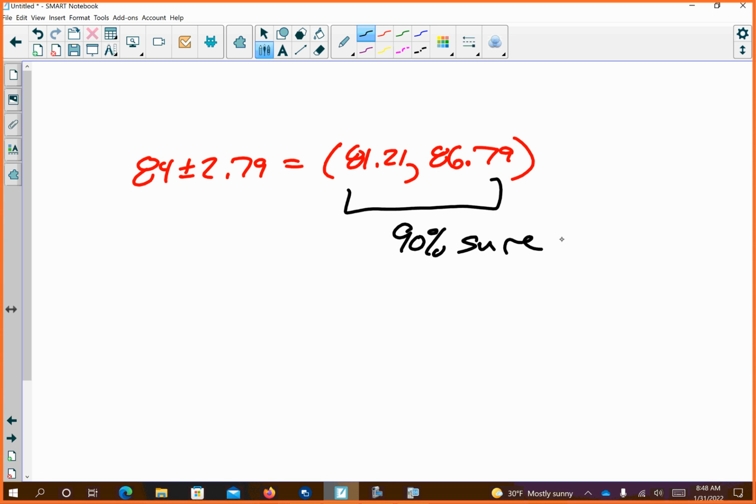There is a possibility it falls outside of it, but we're 90% sure, which is telling the reader that we're 90% confident the true average leadership test score is between 81.21 and 86.79.